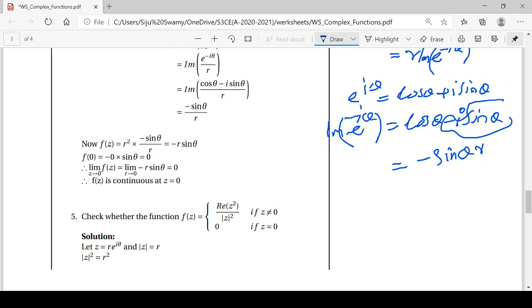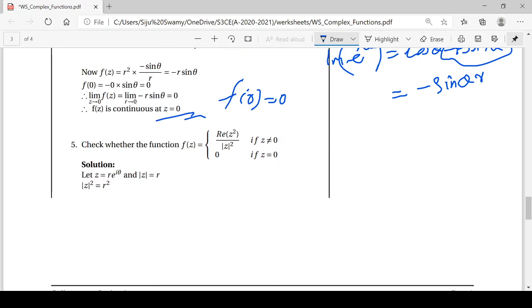Then when z tends to 0, r tends to 0, and this expression becomes 0 into sin theta. As we stated earlier, sin theta is a bounded function. Therefore, 0 into a bounded value gives 0. Again, we have been given f of 0 is equal to 0. The value of the function at z equal to 0 is 0. So this limit is equal to the value of the function at 0. So this function is continuous. The second condition is already satisfied. Hence this function is continuous at z equal to 0.